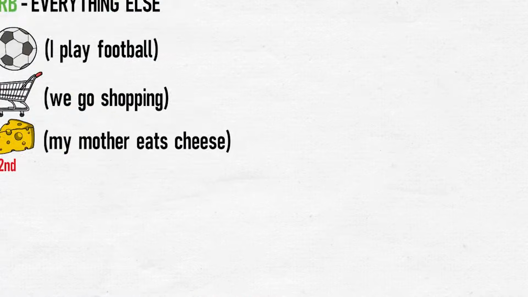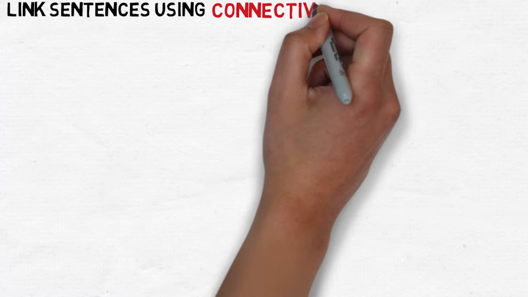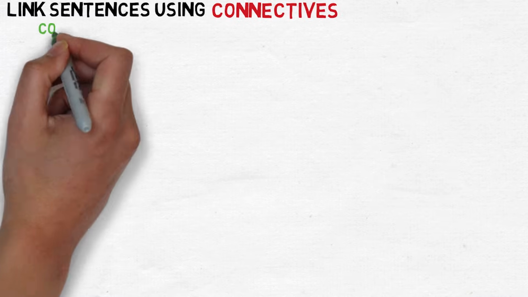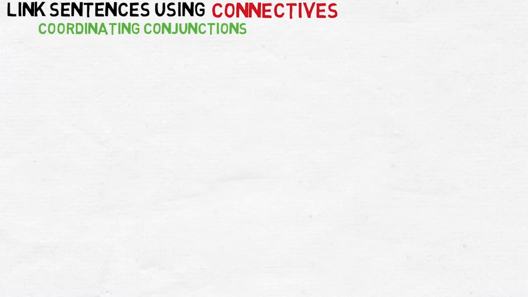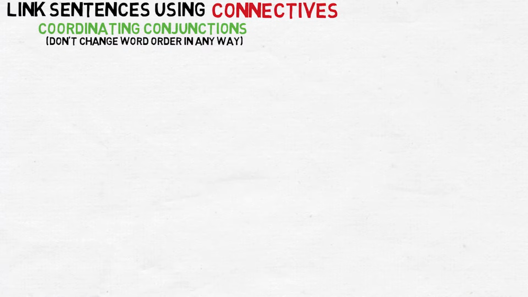In German, like in English, we can link sentences together with words called connectives. These are words like and, or, but, because, etc. And these fall into a few categories. The first category, which we'll talk about here, is called coordinating conjunctions. This is a fancy way of saying there is no change to the word order. So with my classes, I refer to these as no-change words. The most common no-change words, or coordinating conjunctions in German, are und, which means and.